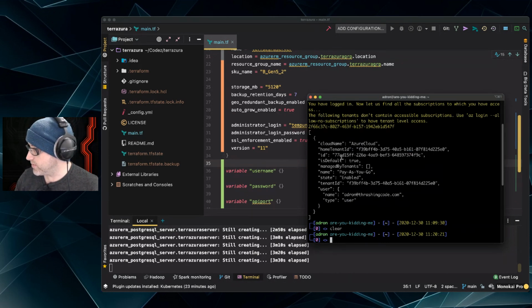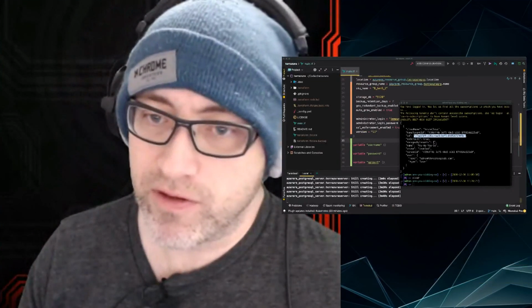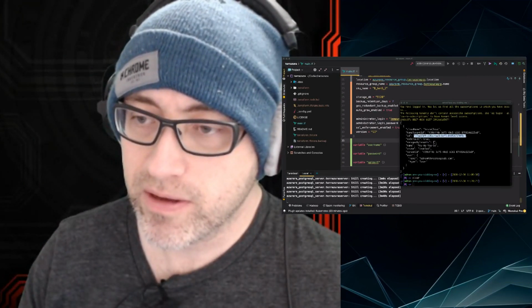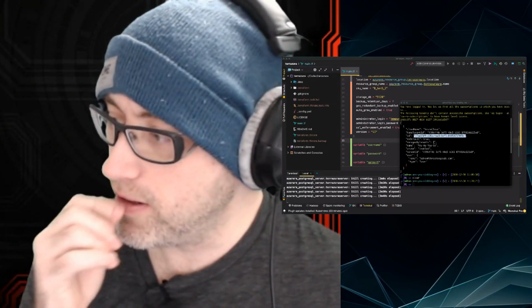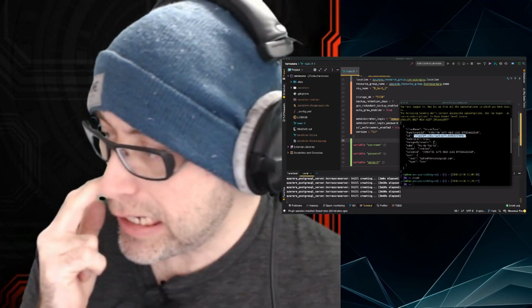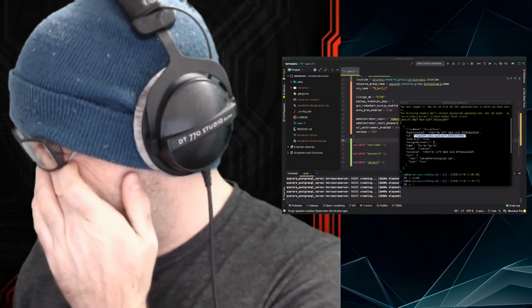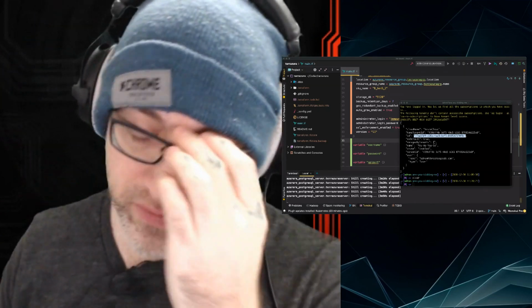Your home tenant, here, this is your subscription ID. Azure calls it ID. The naming on this is pretty confusing, to say the least. So subscription ID is often called ID. Home tenant ID is called the app ID, I think. And these are the tenant IDs and the home tenant IDs. I don't know. It's very confusing.